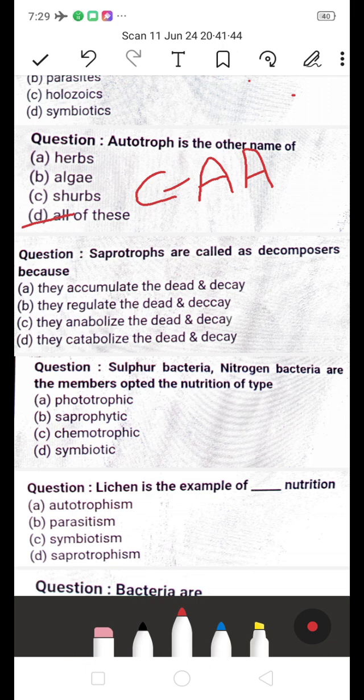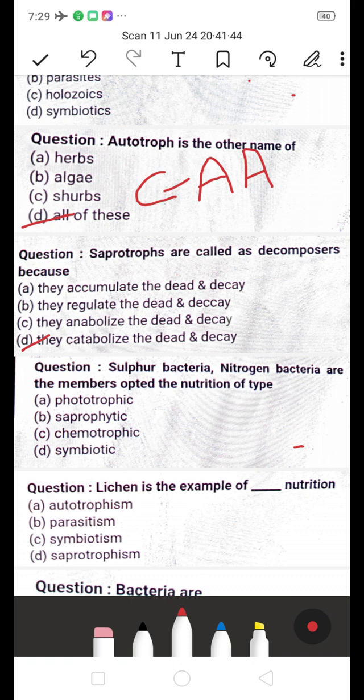Next, saprotrophs are called decomposers because A, they accumulate the dead and decay, B, they regulate the dead and decay, C, they anabolize the dead and decay, D, they catabolize the dead and decay. Which is the right answer? The right answer is they catabolize the dead and decay. The saprophytes are the decomposers, right? This is the right answer.